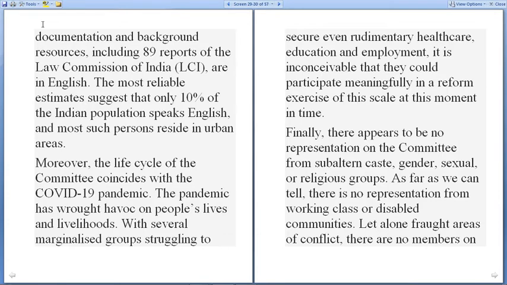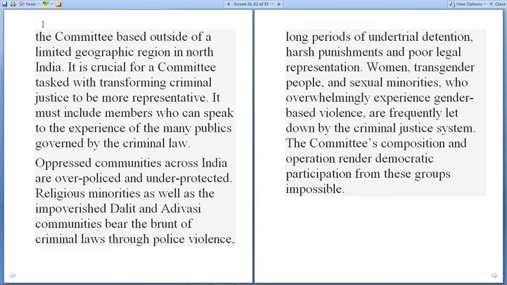As far as I can tell, there is no representation for the working class or disabled communities, let alone areas of conflict. There are no members on the committee based outside of a limited geographical region in North India. So it is crucial for the committee tasked with transforming criminal justice to be more representative. It must include members who can speak to the experience of the many publics governed by the criminal law.